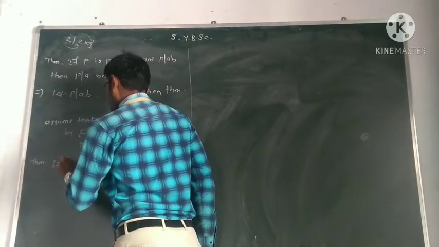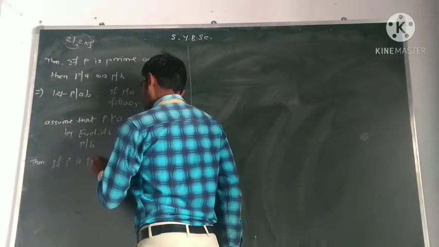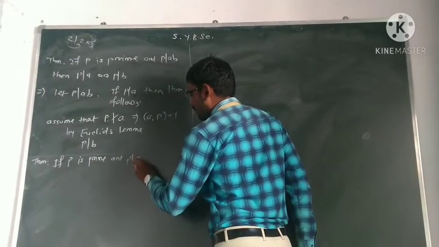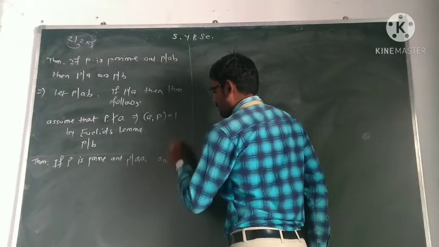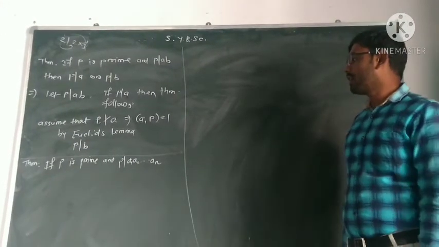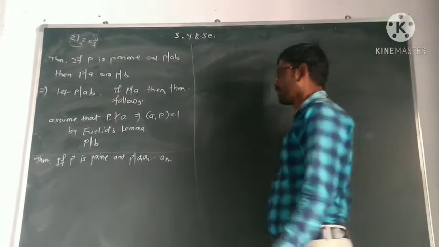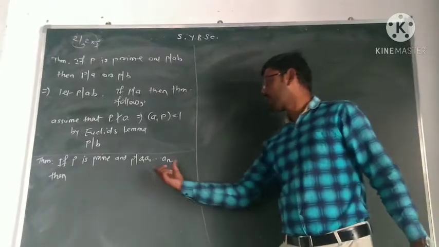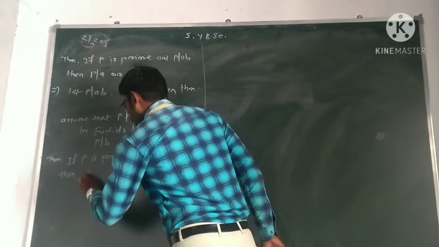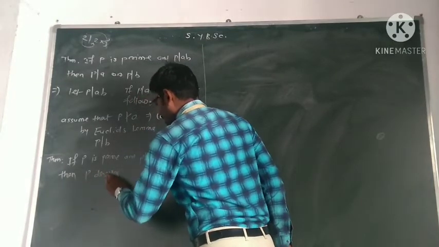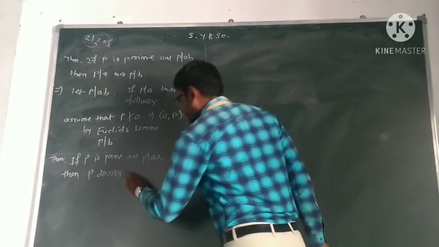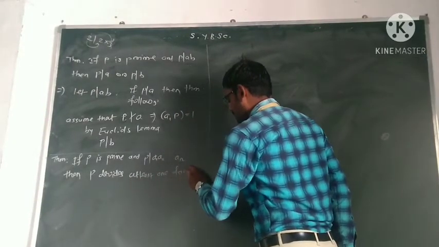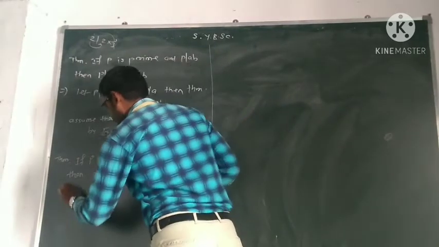The theorem is: if P is prime and P divides the product of n numbers, A1, A2 up to An, then P divides at least one factor in this product.